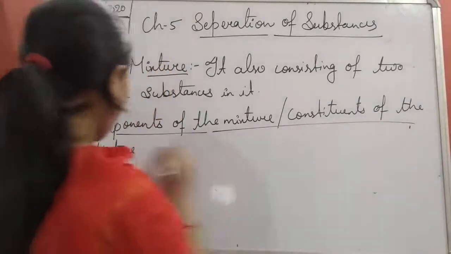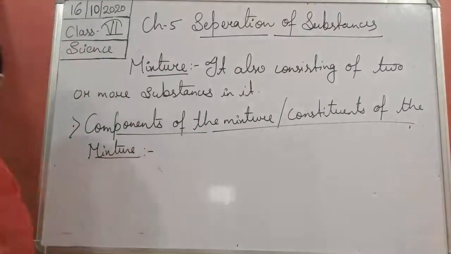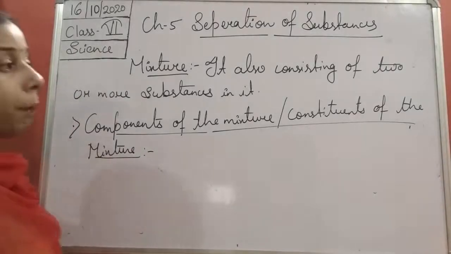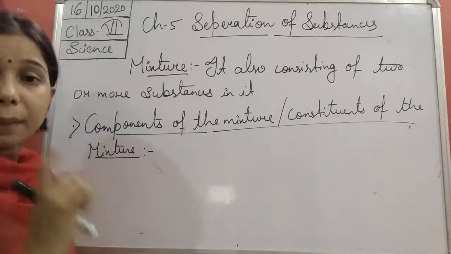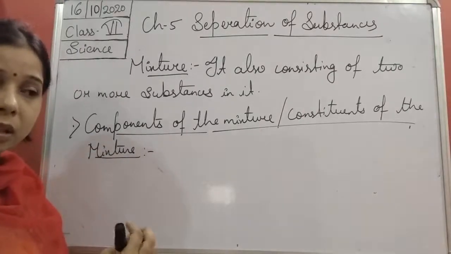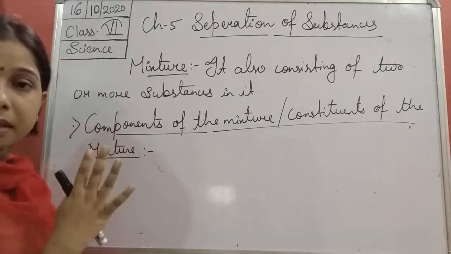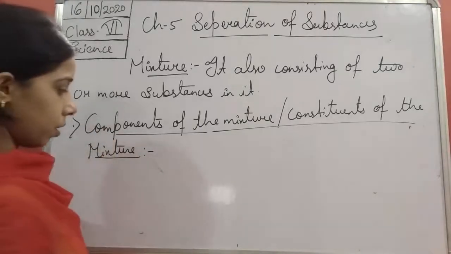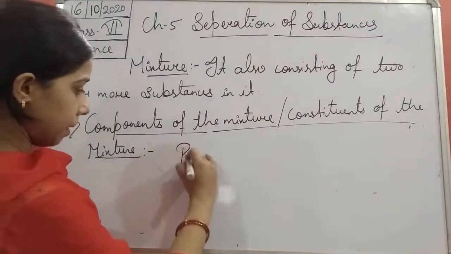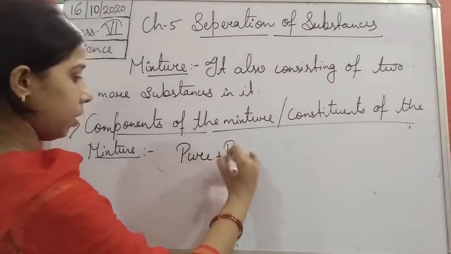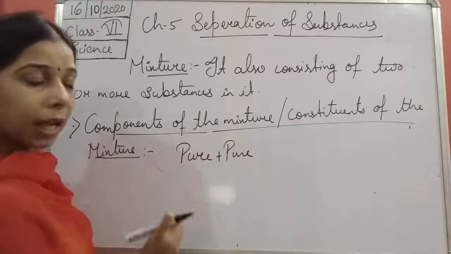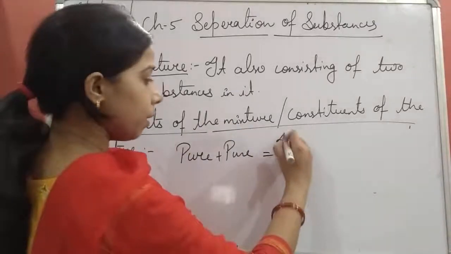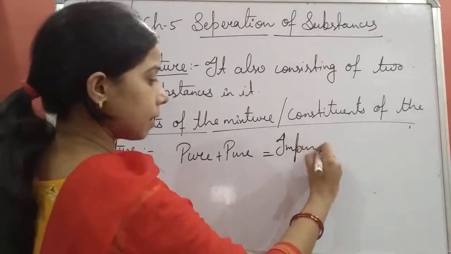Component or the constituent of the mixture. Now, when we talk about the component, impure substances consist of two or more pure substances, right? You see, students, when two pure substances mix together, since it is two types of substance, it will become an impure substance.